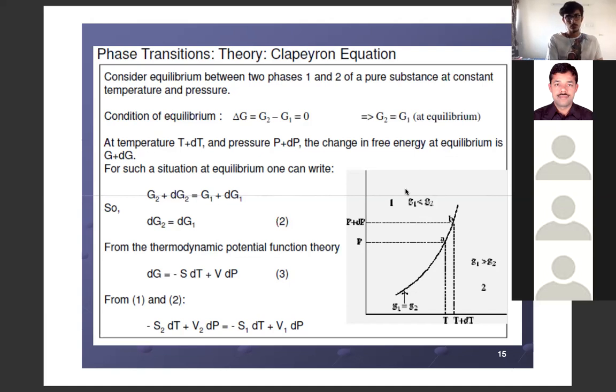0. So, using this condition, we can derive the same equation which we derived previously.